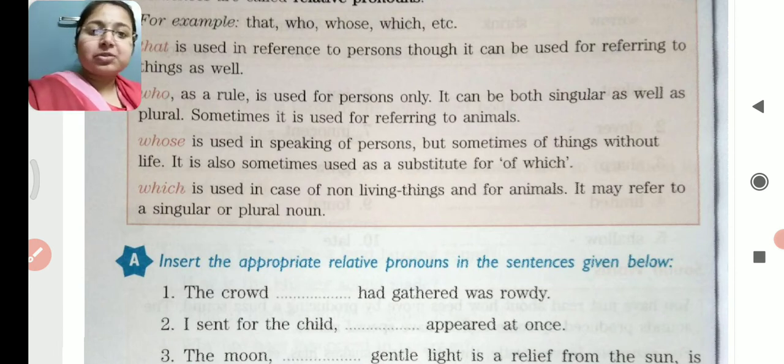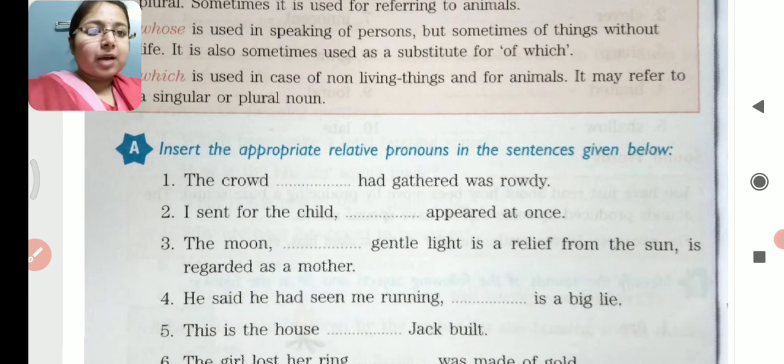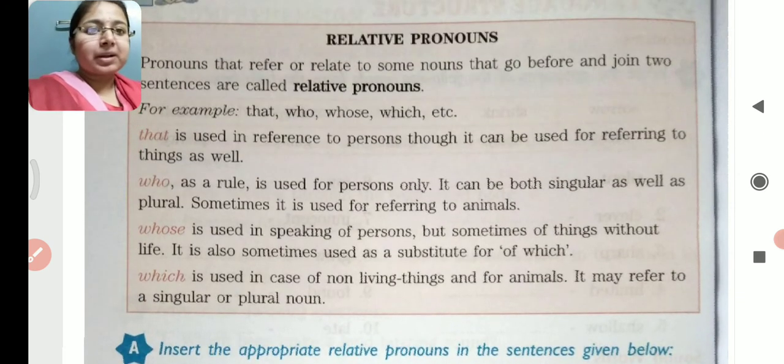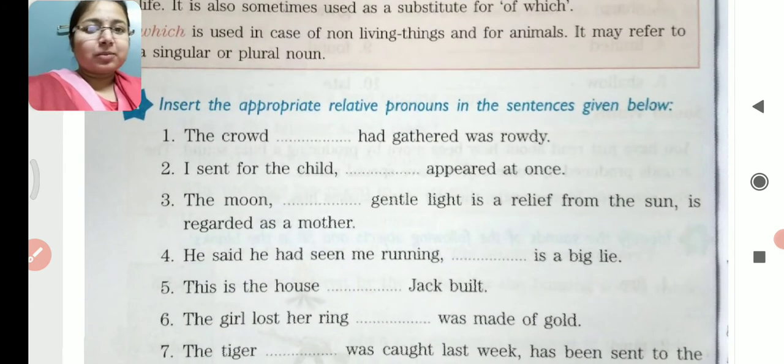So which is used in case of non-living things and for animals. It may refer to a singular or plural noun. So students, we generally use which in case of non-living things. हम लोग non-living things के लिए and animals के लिए which use करते हैं, and it may be singular or plural. So I hope that all the four relative pronouns are understood by everybody. So now let's move to the first question.